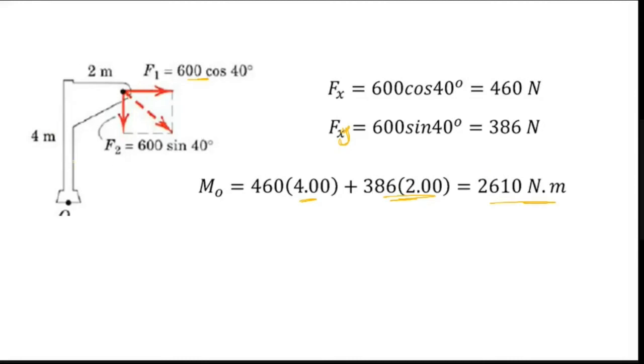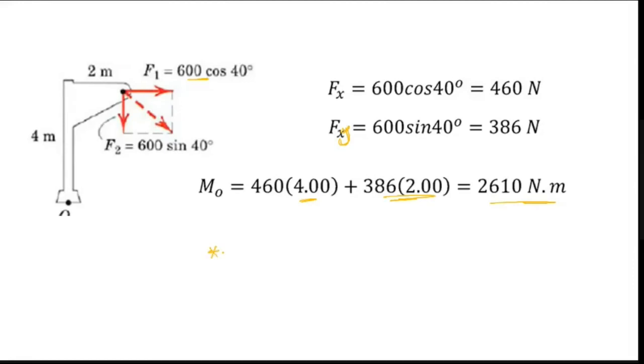Because most of the components they will give what is the height, what is your breadth. So based on that, I can easily resolve it. I will make everything as horizontal and vertical. Based on the height and width, I can easily identify what is the moment. So that is the beauty of this Varignon's theorem.